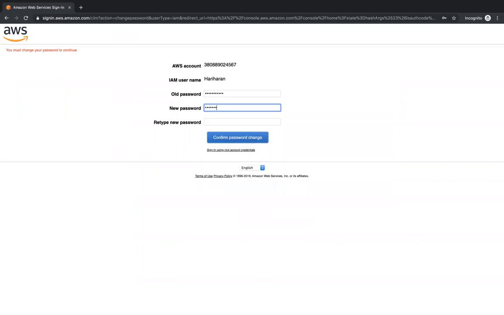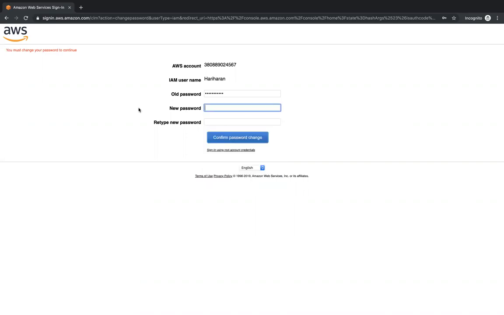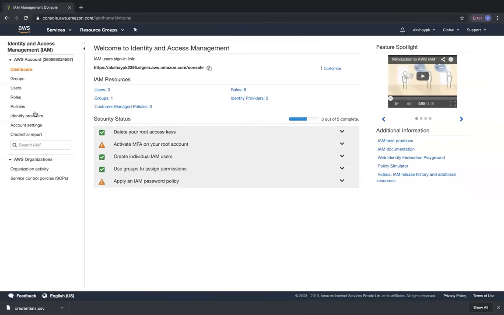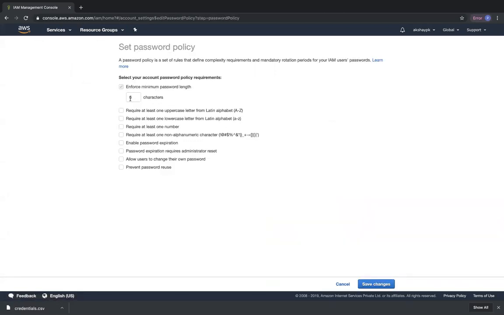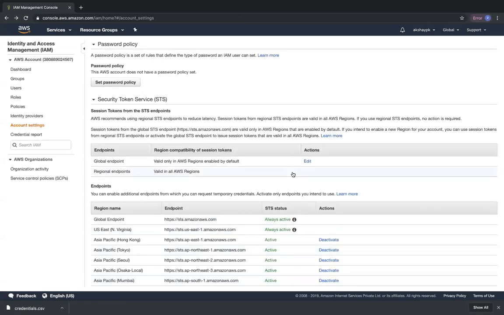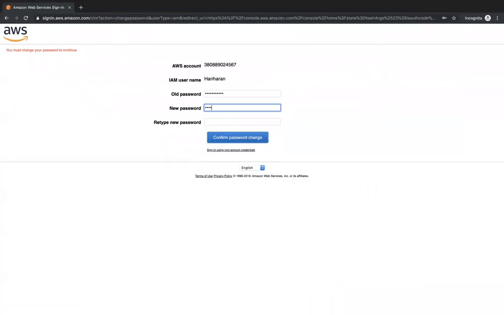Now Hariharan can create a new password for himself, but he has to adhere to the password policy that has been set in the account. So what is the password policy that has been set in the account is that you can see over here. So this password policy, okay, we are going to set it over here. This password policy right now has only 6 characters in length. Okay. And it requires at least one uppercase, one lowercase. None of these checkboxes have been clicked. Okay. So right now, if I present a password with less than 6 characters for Hariharan, it has to give me an error message on top.